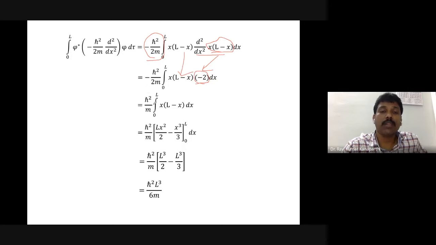So effectively what you have is ħ² upon m multiplied by the integral from 0 to L of x(L − x) dx. Okay, of course, very straightforward. You can do this integration, and what you get is this answer.